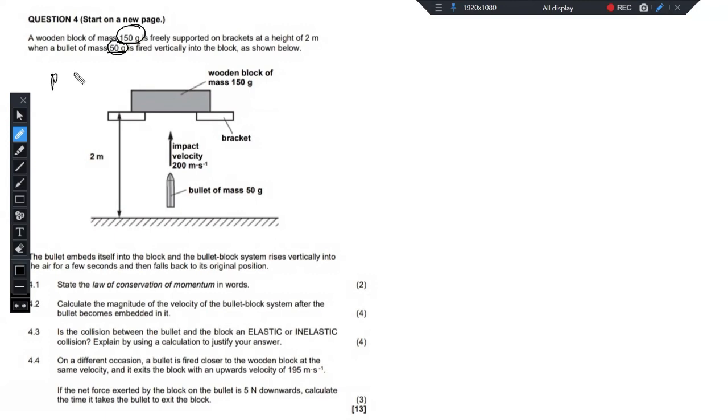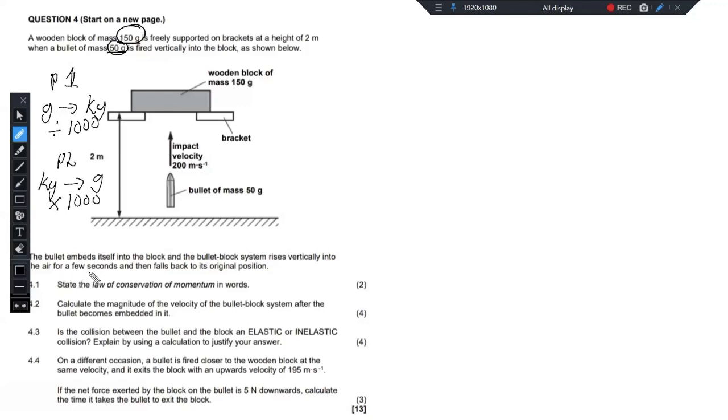So it's very important that you note the difference. Paper 1, if they give you in grams, you need to convert to kilograms by dividing by 1,000. But then in paper 2, if they give you in kilograms, you need to convert to grams by multiplying by 1,000, right?